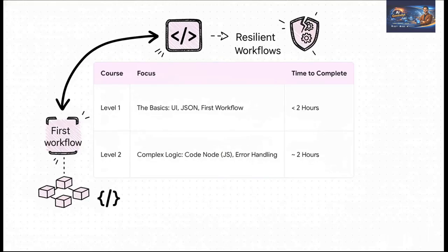And check this out. The path is super clear. Level 1? You can knock that out in under 2 hours. Seriously. It takes you from knowing nothing to building your very first workflow, covering the basics of the interface and how it handles data. Then, Level 2 steps it up. It shows you how to use the code node for some JavaScript magic, and, crucially, how to make your automations tough and reliable with error handling.